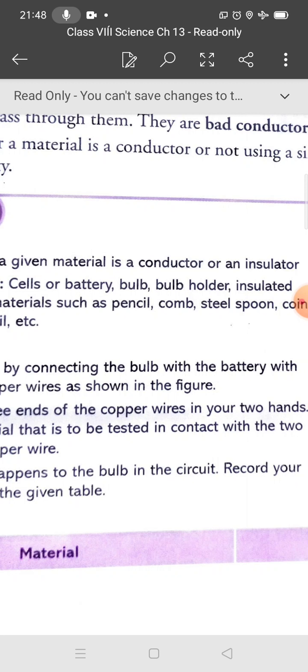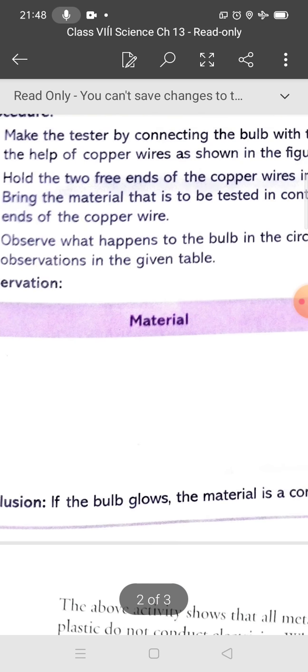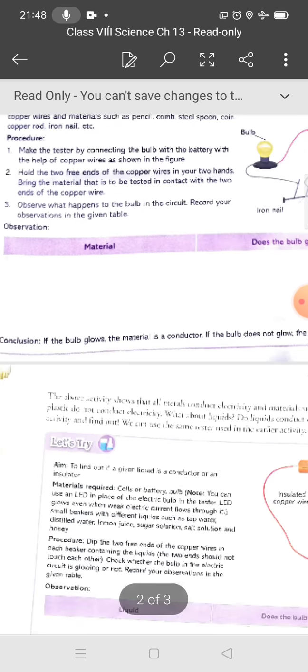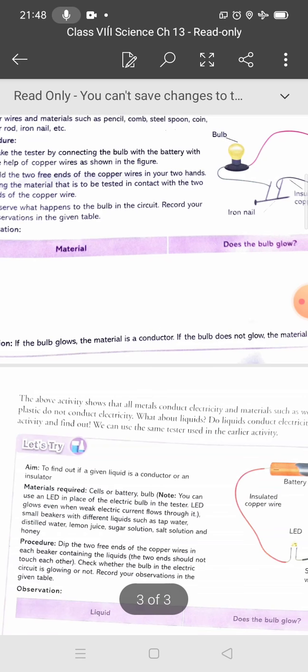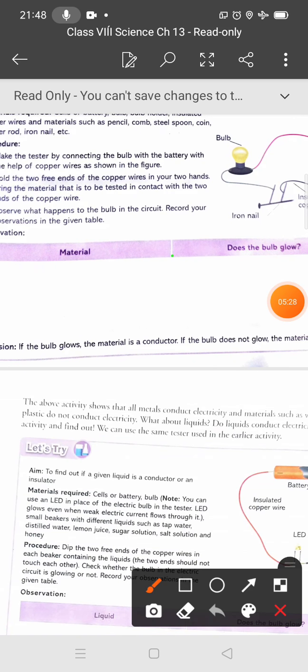What about the steel spoon? Yes, students, it is a good conductor of electricity. What about the coin? Yes, it is a good conductor of electricity. Copper rod also, and the iron nail also, are good conductors of electricity. Now you fill in this observation table: materials and whether the bulb glows.